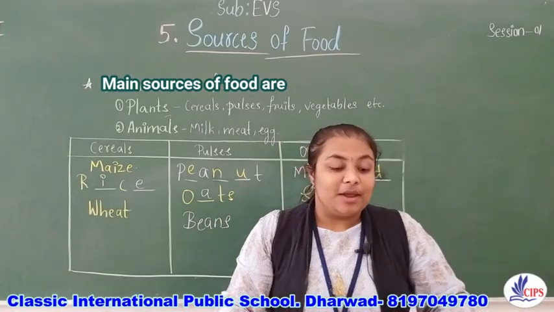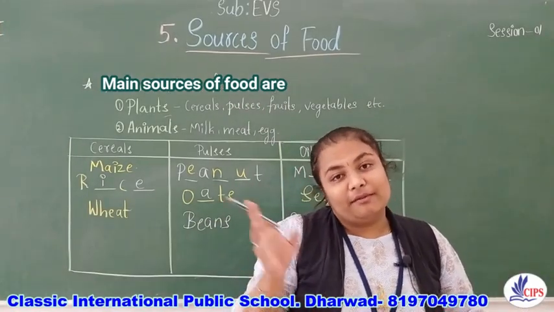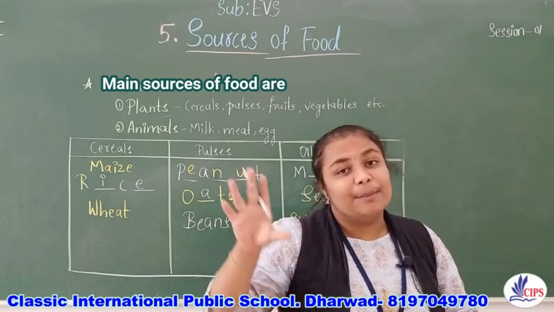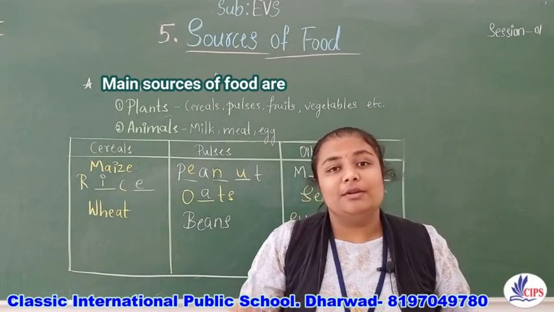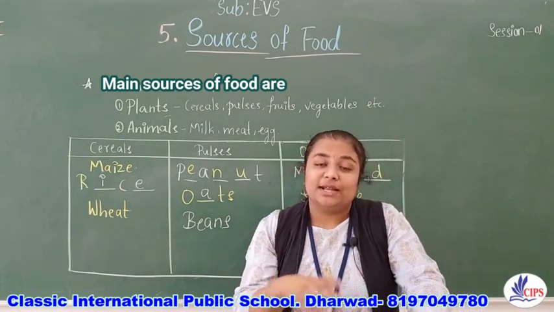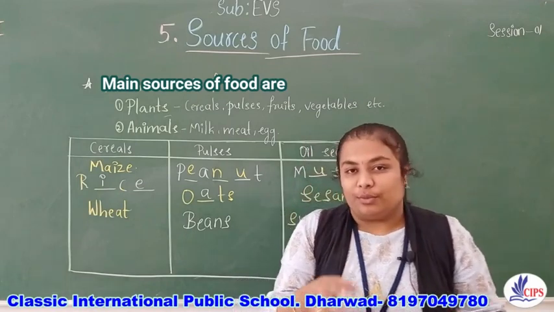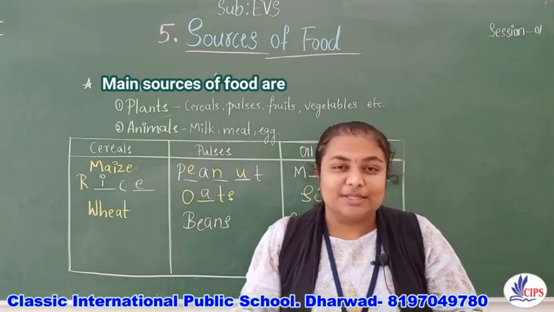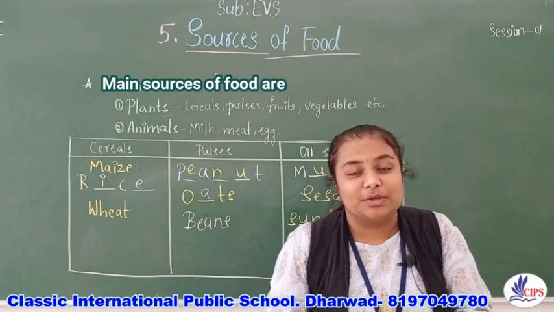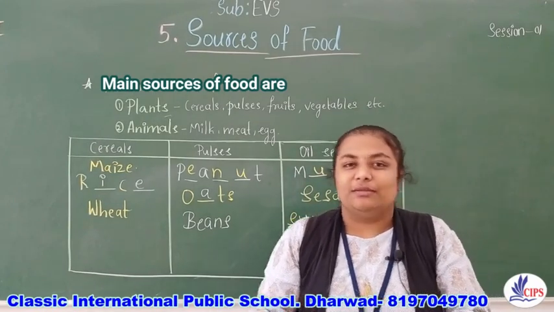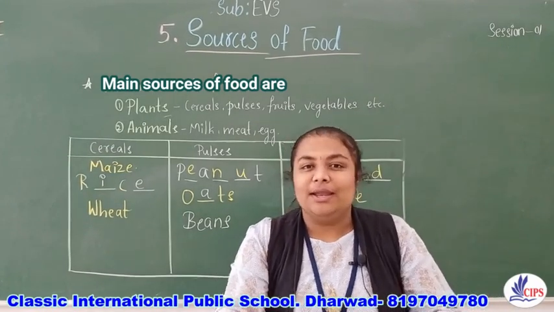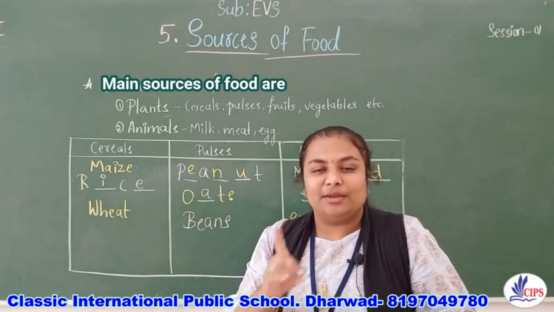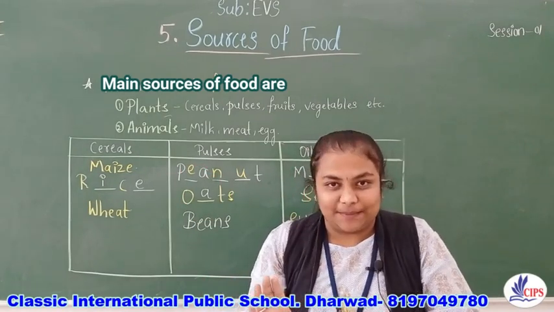So, children, vegetables and fruits are very important. Those are the main things from which we get more vitamins and minerals. So from now onwards, you should start eating vegetables and fruits, and don't eat junk foods. You can eat them, but once in a while.